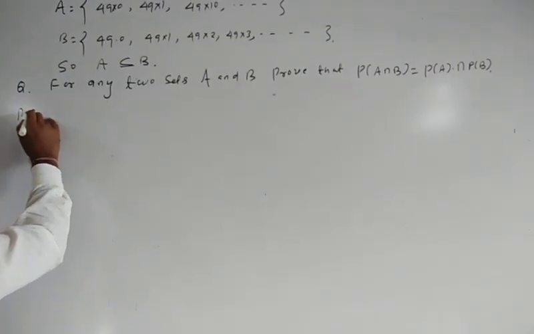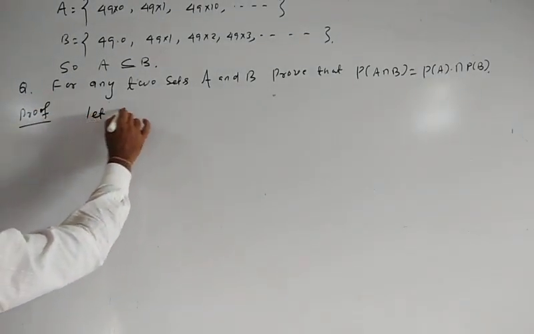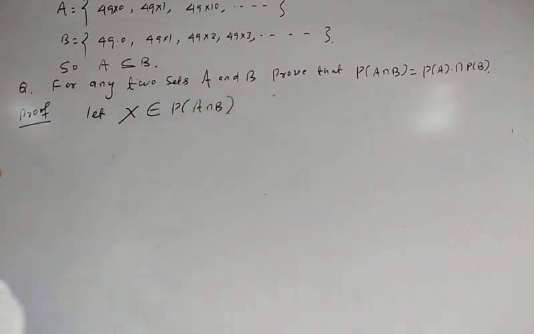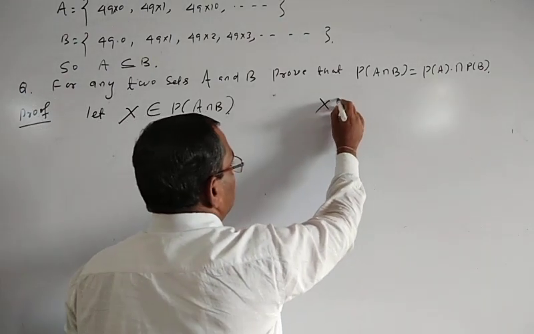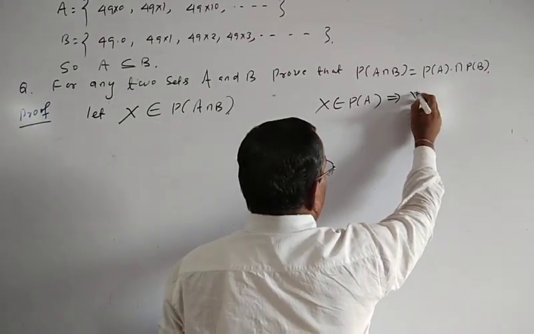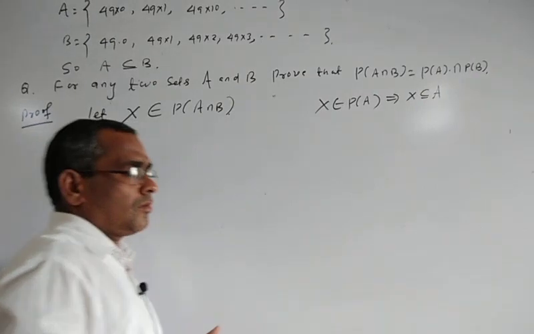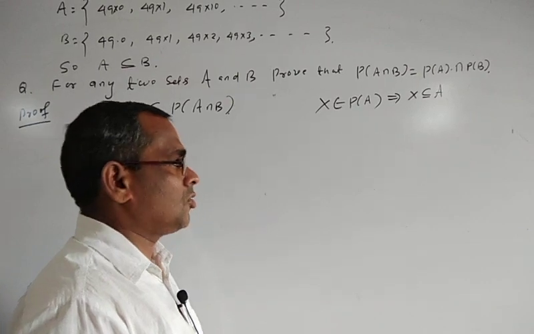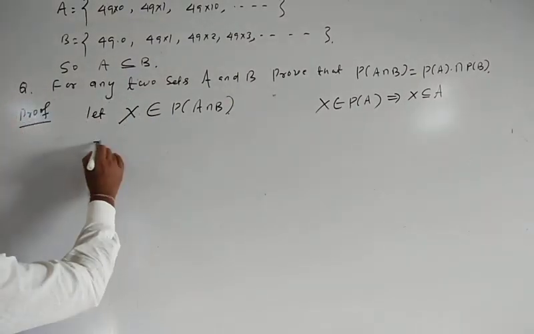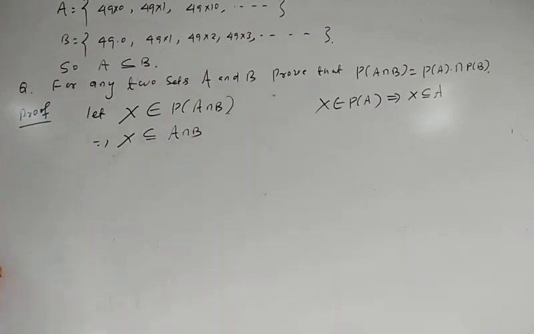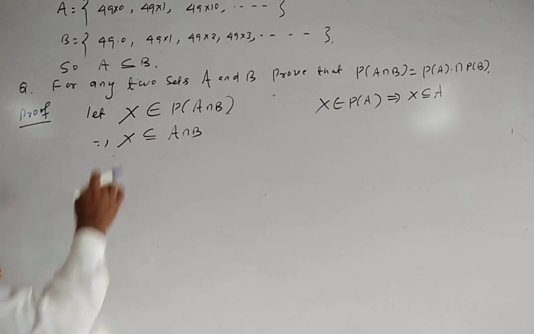Proof. How to prove this one? Let capital X belong to P of A intersection B. X belongs to P of A intersection B means X must be a subset of A intersection B, because each element of the power set is a set and that set must be a subset of the given set. That implies X must be a subset of A intersection B. So X subset of A intersection B means X must be a subset of A and X must be a subset of B.